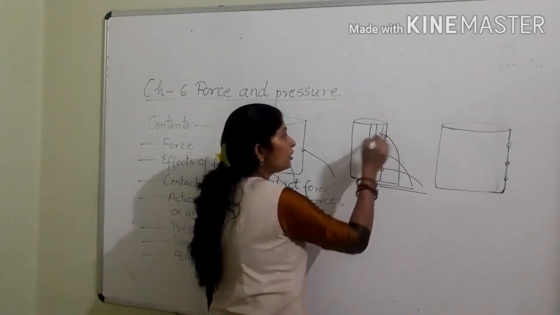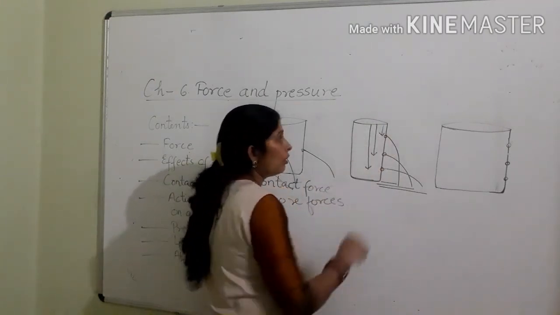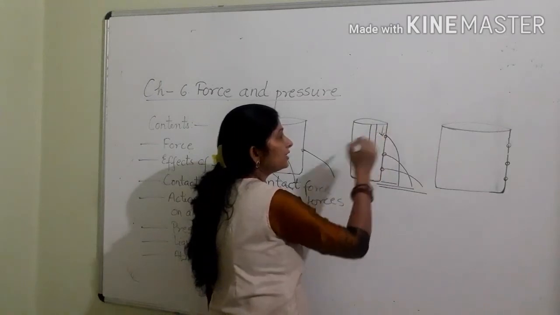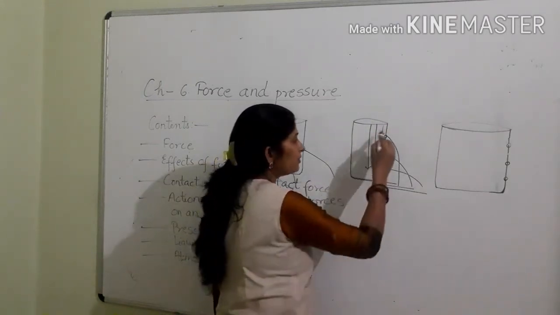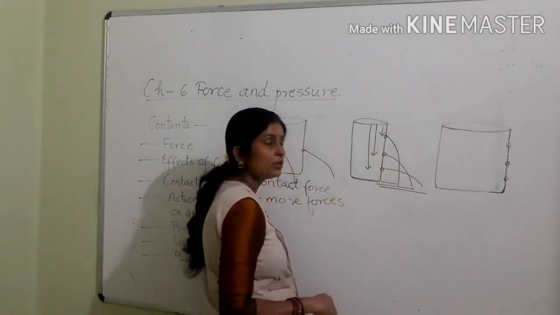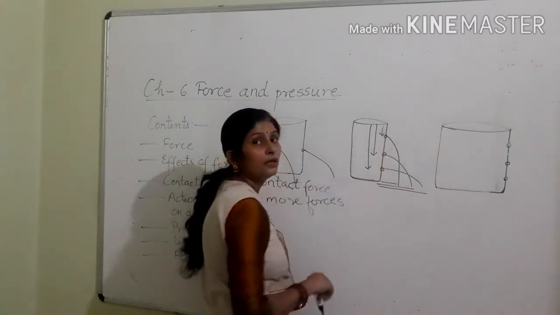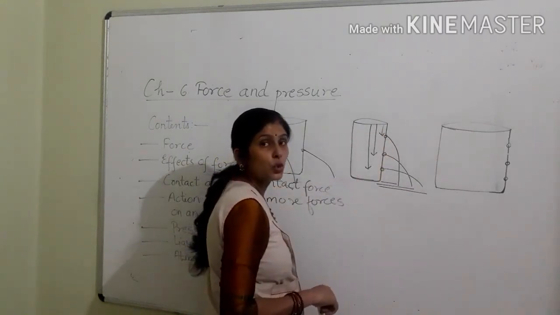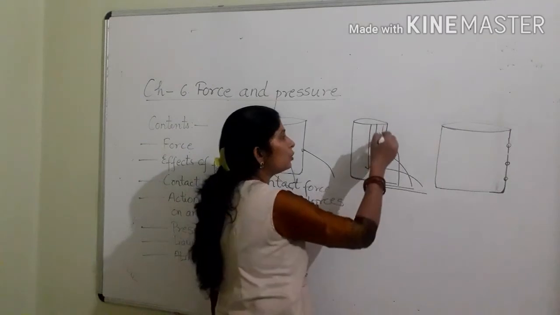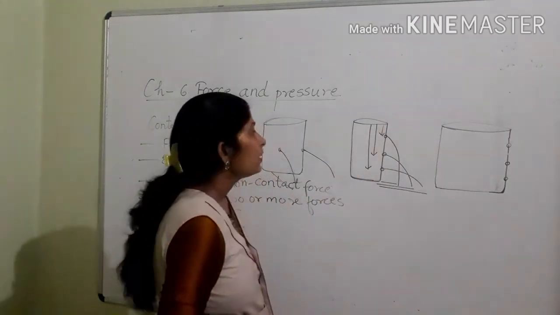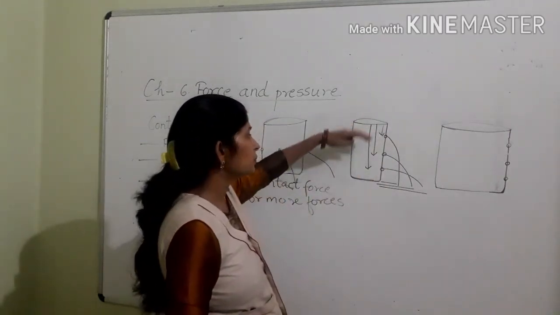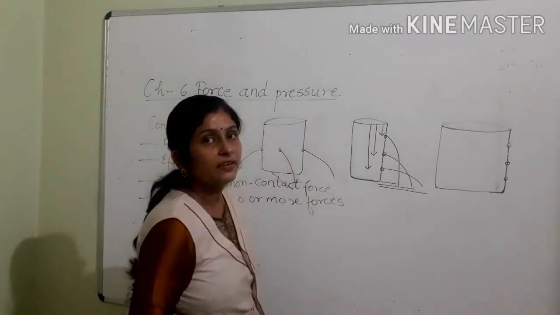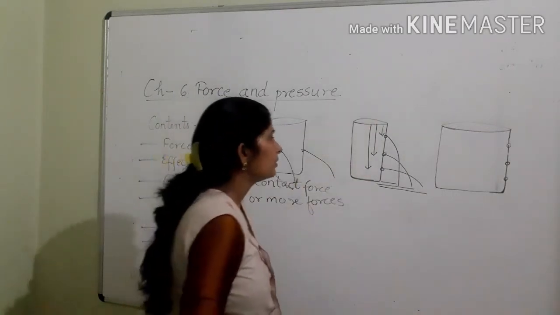The jet coming out of the first hole, which is at the lowest depth, covers the lowest distance from the beaker, showing that liquid pressure is lowest at the lowest depth. So liquid pressure increases with increase in depth and decreases with decrease in depth.